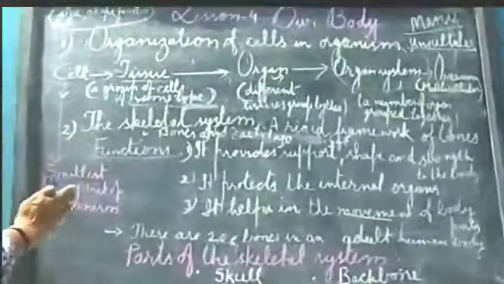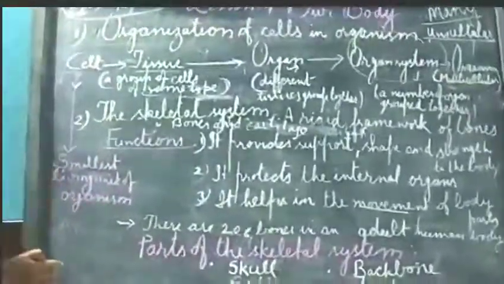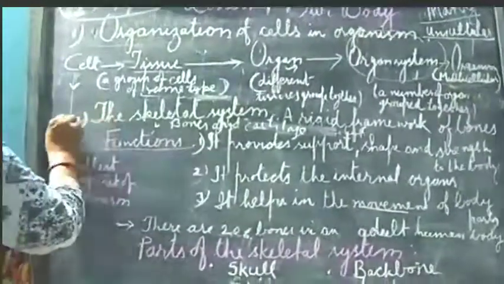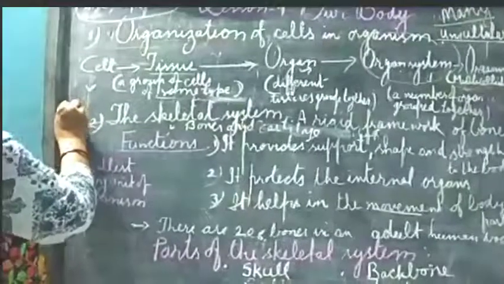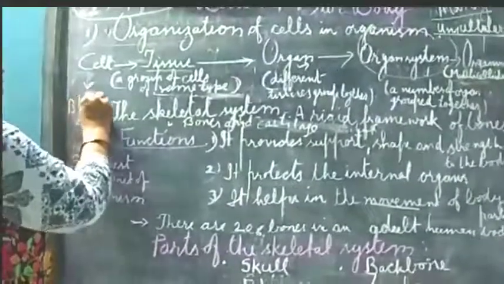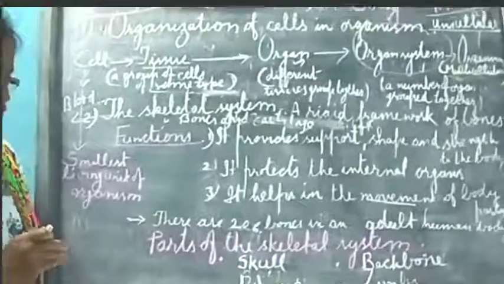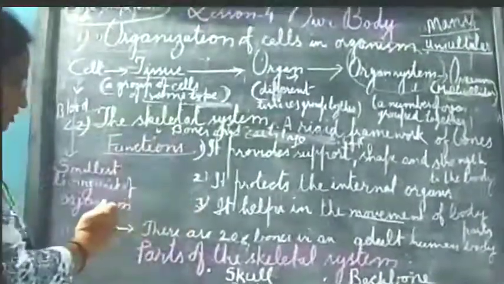And next function that is in your book, one knowledge bank is there. Means some of our bones are involved in producing blood for the body. Means कई bones में हमारी क्या बनता है? Blood. So they are helpful in producing blood. So dear students, I think you understood the functions.